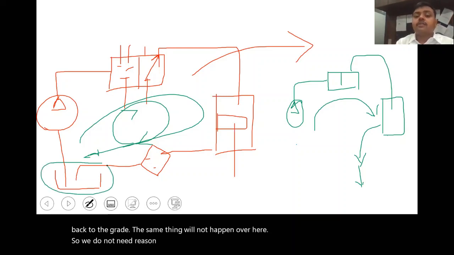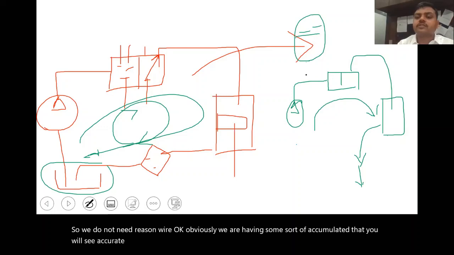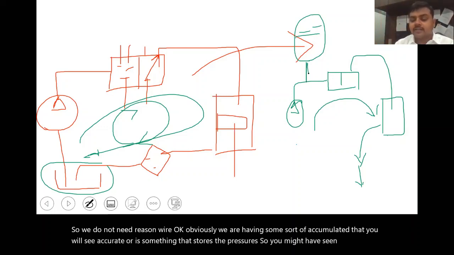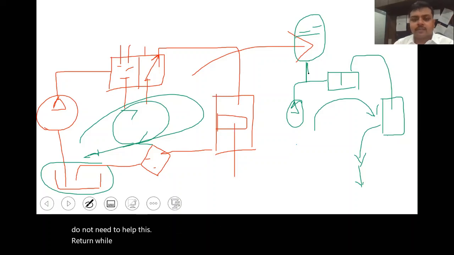Obviously we have some sort of accumulator, which you will see. An accumulator is something that stores pressure. You might have seen the pressure tank, a metallic tank, at the shop of the puncture repairer. So we have this accumulator, but we do not need a return line as in the hydraulic circuit. Obviously it impacts the overall cost of your device.